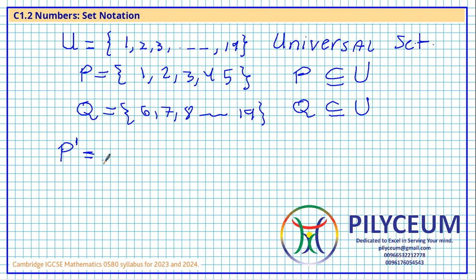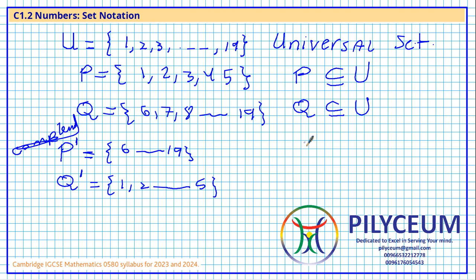It means what are the elements of U that are not in P. It complements the P set, so I will see that it goes from 6, 7, until 19, which is actually giving us Q. Similarly, if I want the complement of Q in the universal set, it's going to give me 1, 2, 3 till 5. The complement is what completes it. Is it clear? That's great.